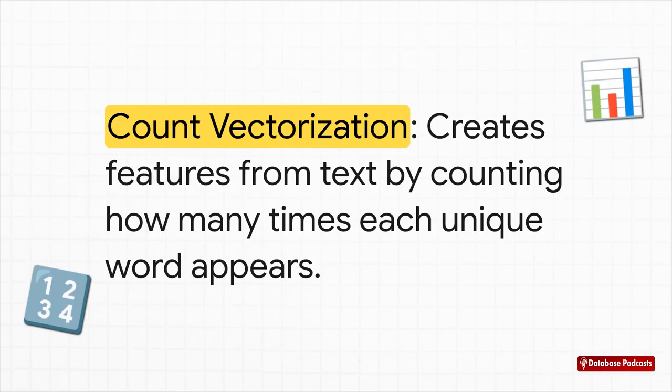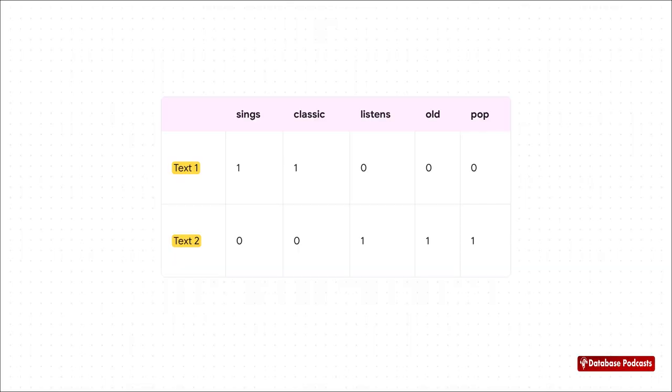The most straightforward way to do this is a method called count vectorization. And it is exactly what it sounds like. For every single document, we just count how many times each unique word shows up. Simple as that. What you end up with is this really simple matrix. Each row represents a document, and each column represents a unique word from our entire collection. The cells just hold the word counts. It's a dead simple, but incredibly powerful way to finally give our text some structure.